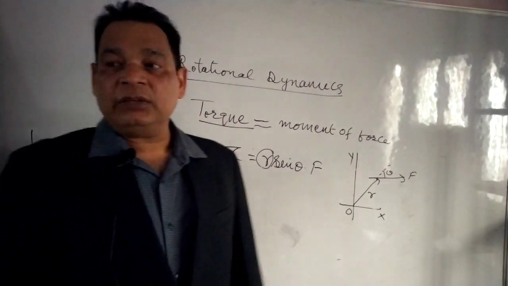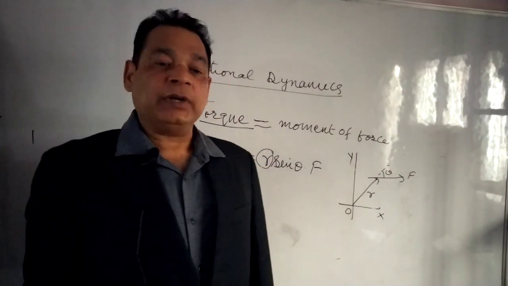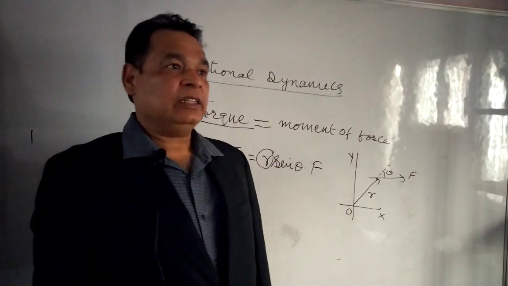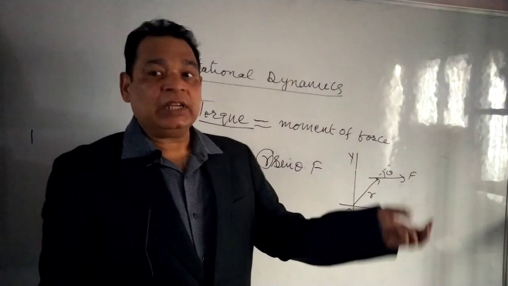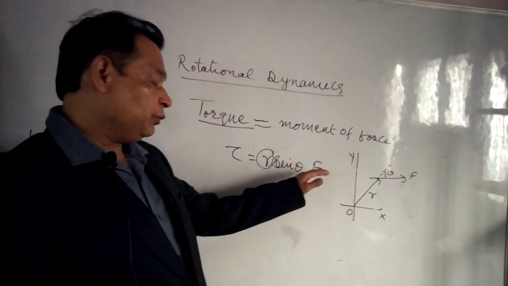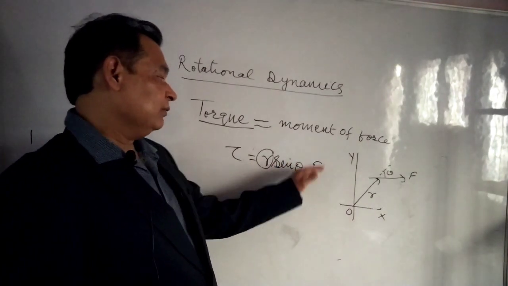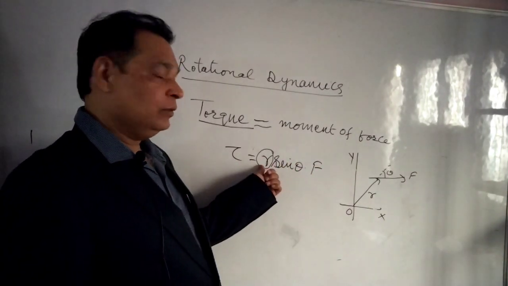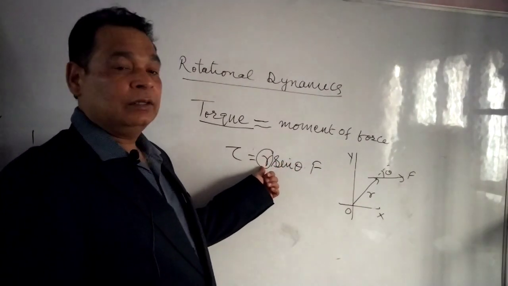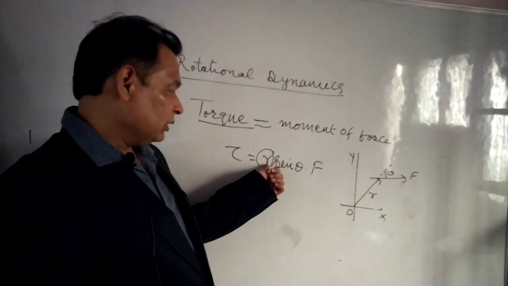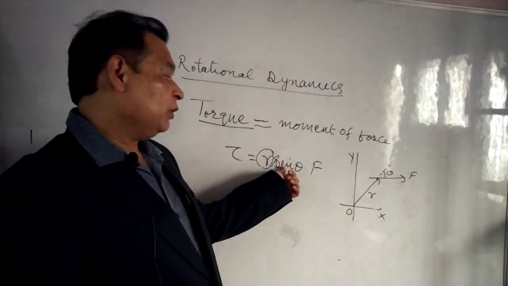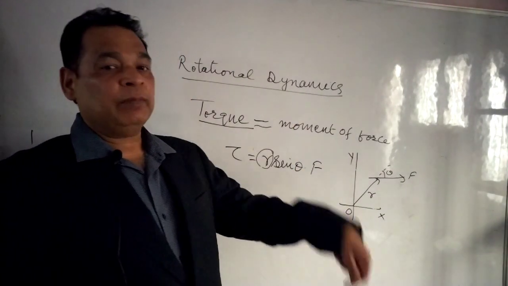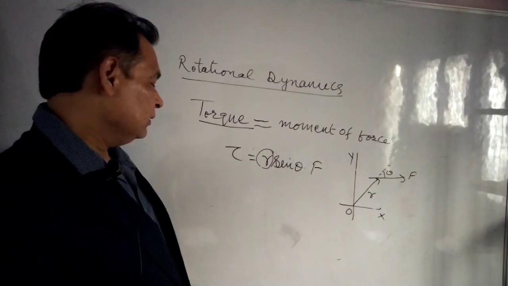In translational motion, only force was responsible, and acceleration was force upon mass. But in this case, the rotational effect of a force depends not only on the force, but on all three things: location, the position r, and direction in the form of sine theta, and the magnitude of force. These all give torque.